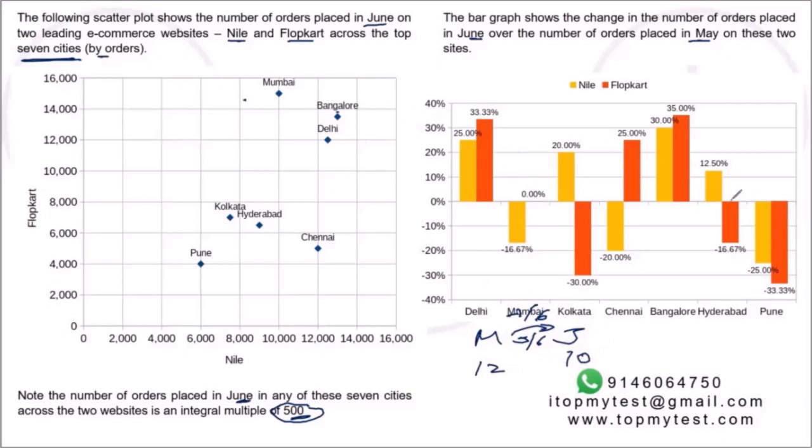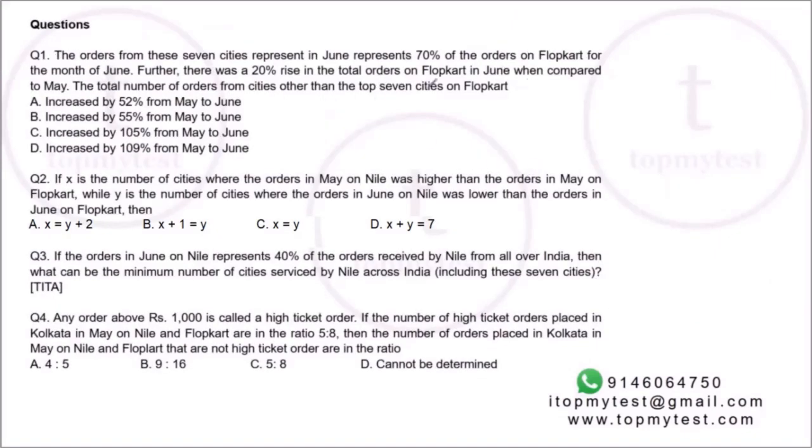Similarly, we can use fractions and calculate the change pretty straight away. It's not very difficult to calculate that. You first need to tabulate it, and then calculate as required. And if you look at the questions, each of them gives you some additional data.